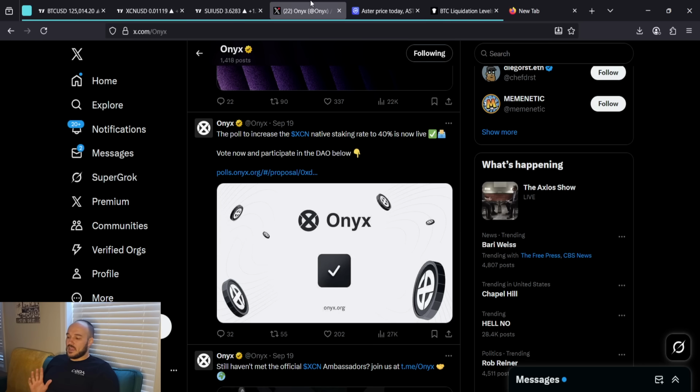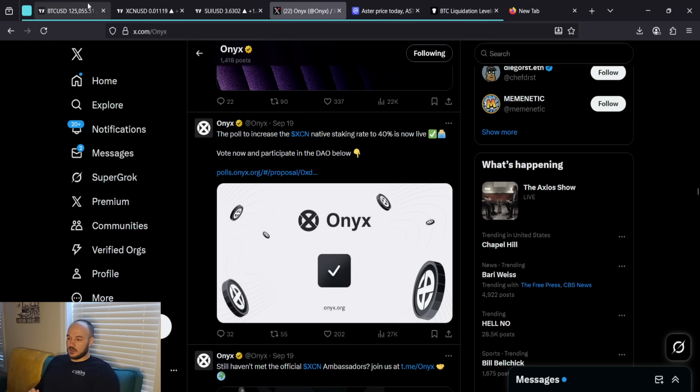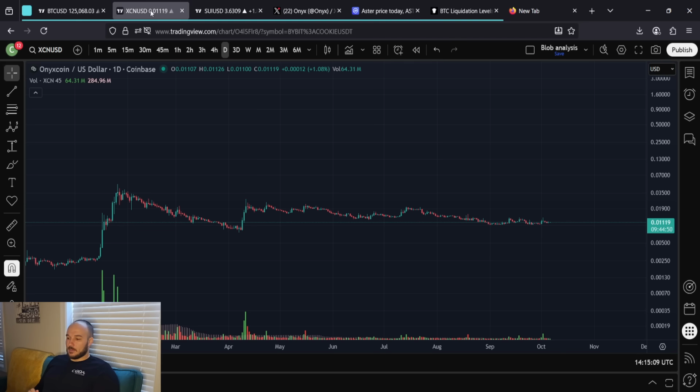But that depends on when they enact this. They haven't enacted it yet. I've been checking. I haven't seen it happen yet, but it's something to mention nonetheless, something to be aware of. So be prepared. We probably will have 40% staking rates coming online any day, any week now. And I wouldn't be surprised if that correlated actually with the pump, because that could bring in a lot of attention.